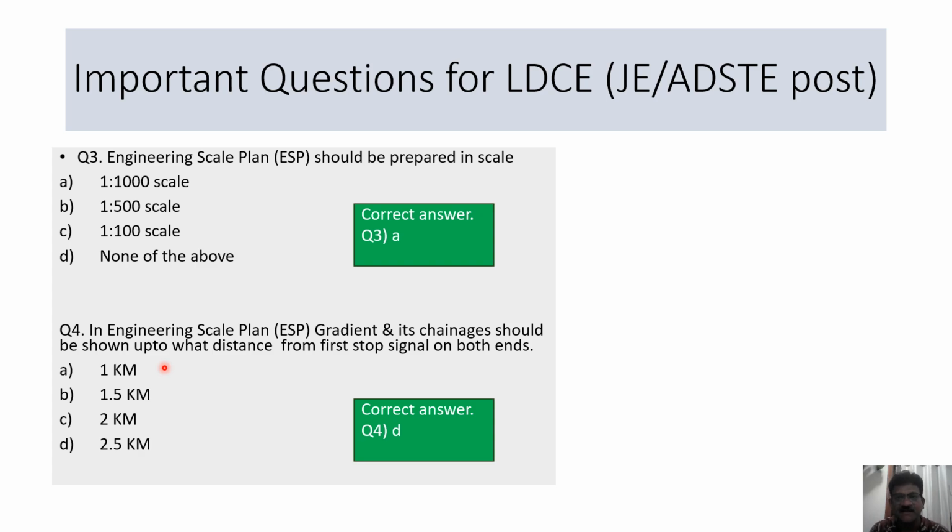First stop signal, which can be your home signal. It is up to 2.5 kilometers, that is station home signal to 2.5 kilometers on both sides. You need to show the gradient and its changes.